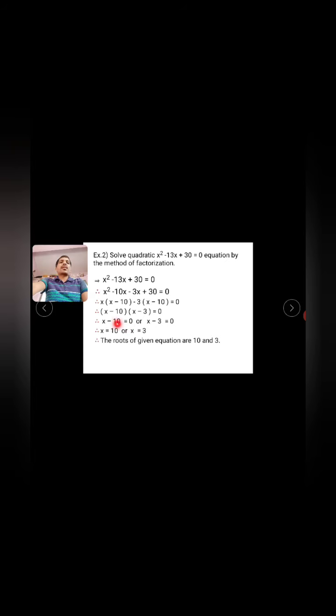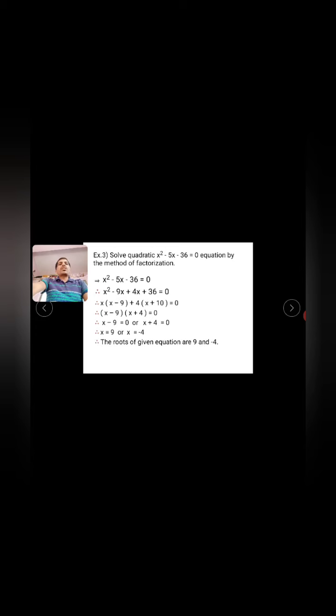Similarly, x minus 3 is equal to 0, so x is equal to 3. Very good. That means the roots of the given equation are 10 and 3. These are the roots of the quadratic equation. In this way we solve by the factorization method.